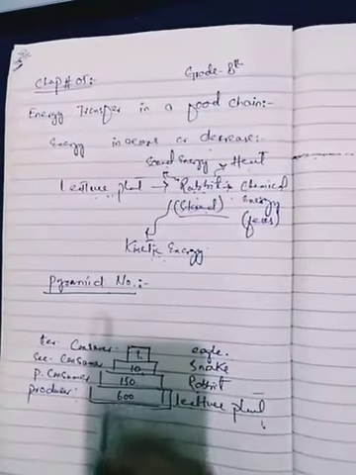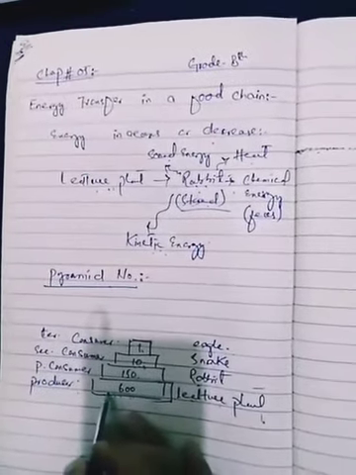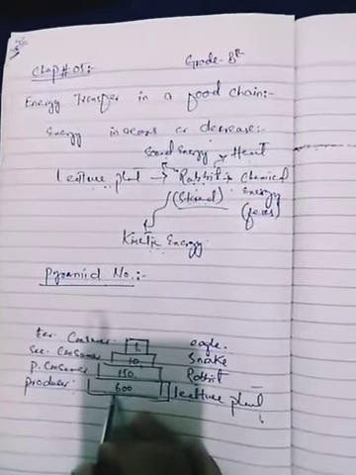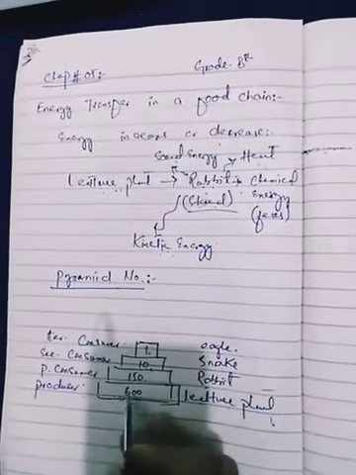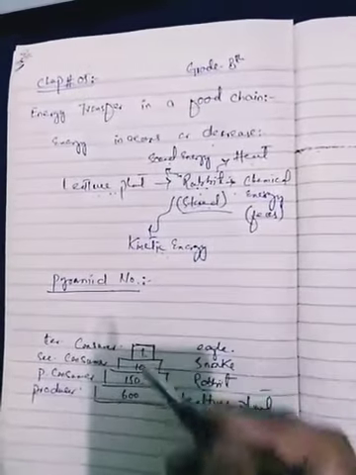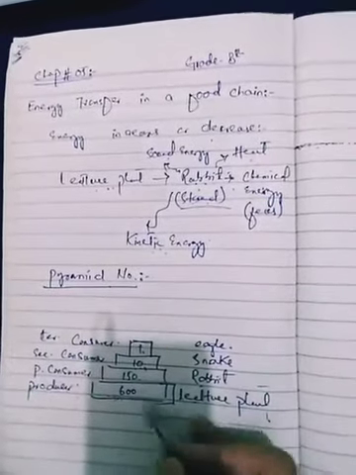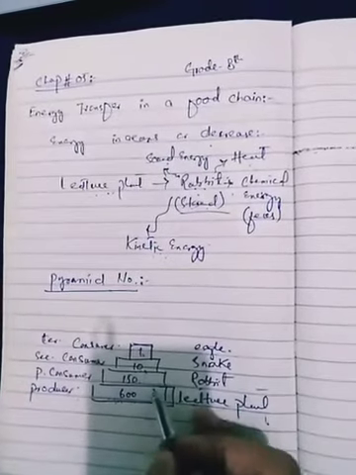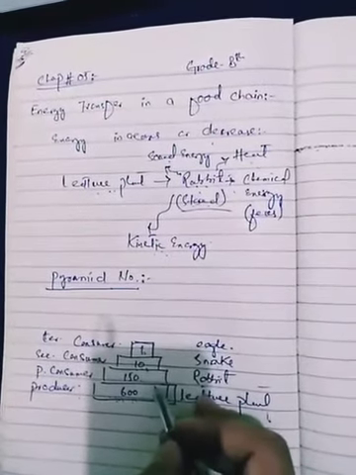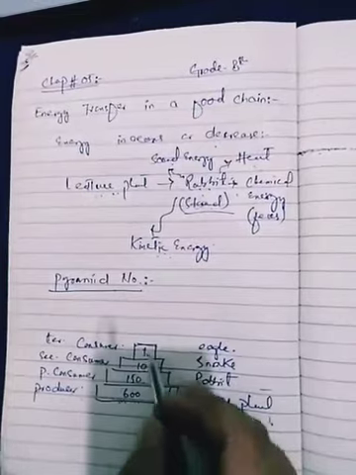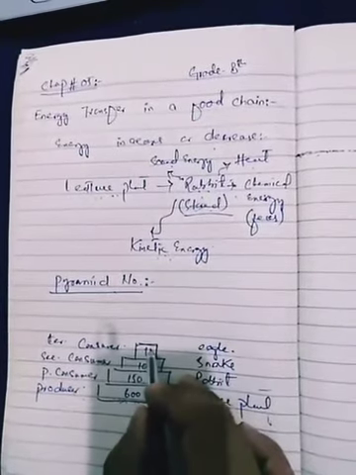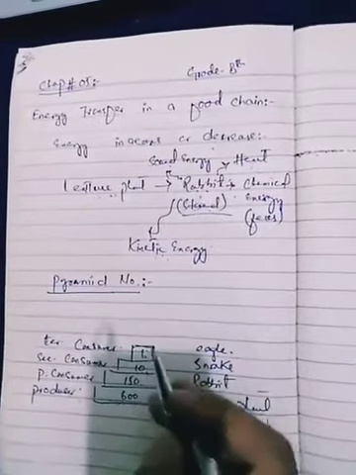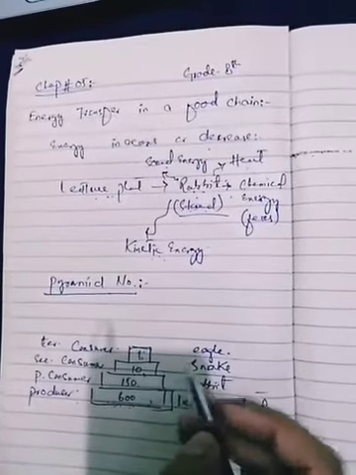So it means the producer, which is the starter of any food chain or of any pyramid of numbers, must be in larger number, because we have discussed earlier that some of the energy is dissipated into the environment. So for a large number of producers, at every stage some of the energy is dissipated into the environment, and ultimately the least amount of energy arrives at the tertiary level of consumers.